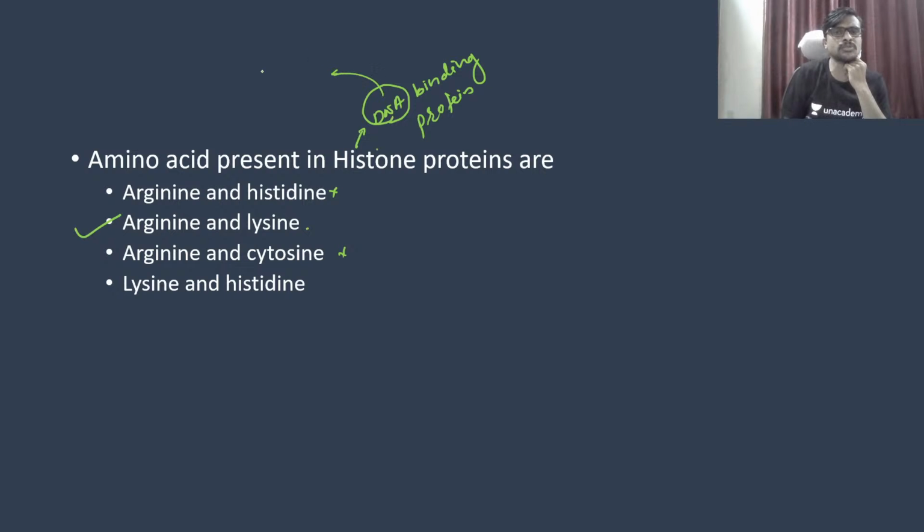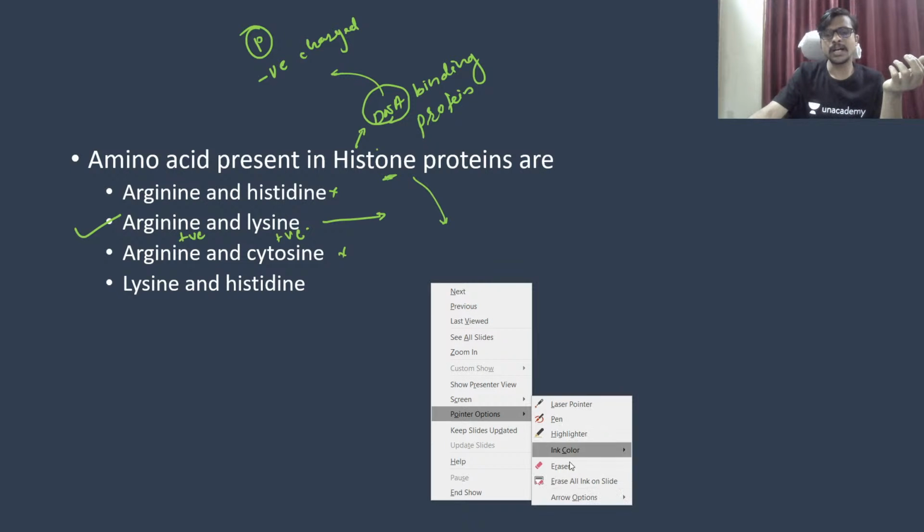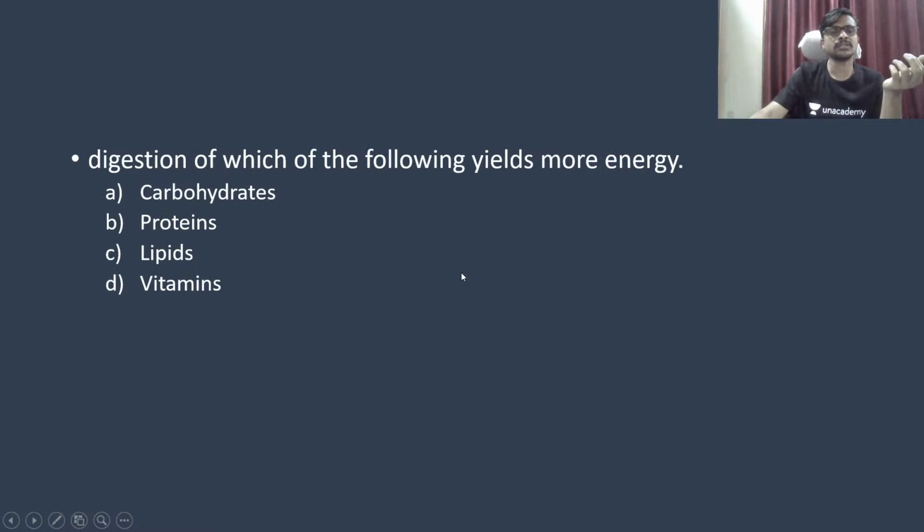If you see the charge on DNA, it's a negative charge due to the presence of phosphorus. Okay, and these both proteins are positively charged proteins. So we require positively charged proteins which come together and form the histone proteins. The histone proteins come together and form a nucleosome where the DNA is actually wrapped over. So arginine and lysine are the dominant amino acids present inside the histone.